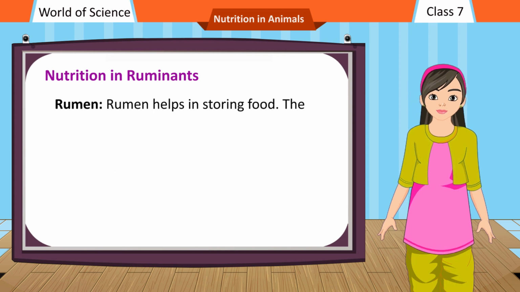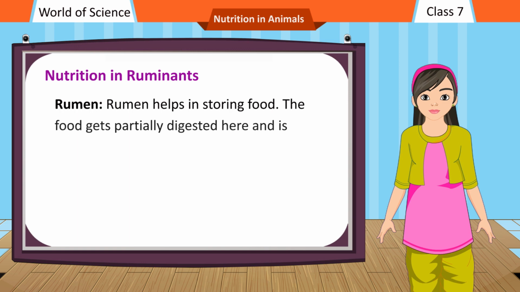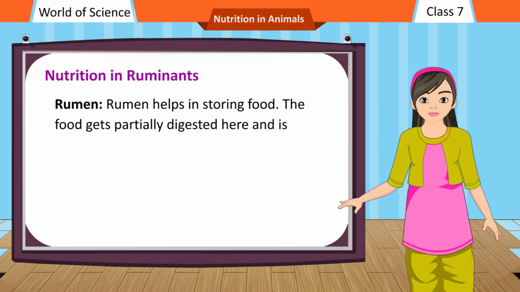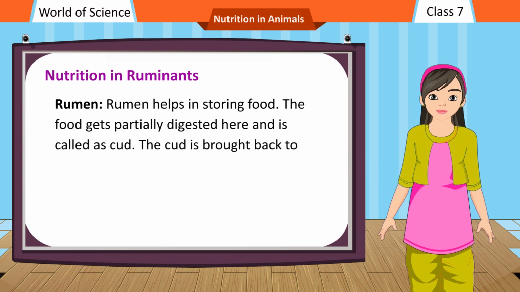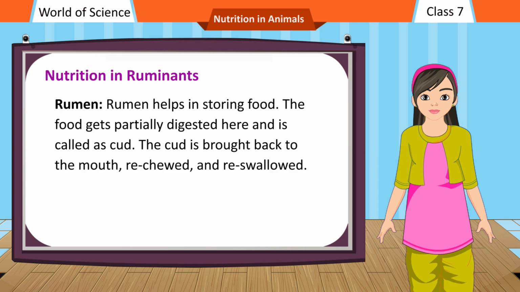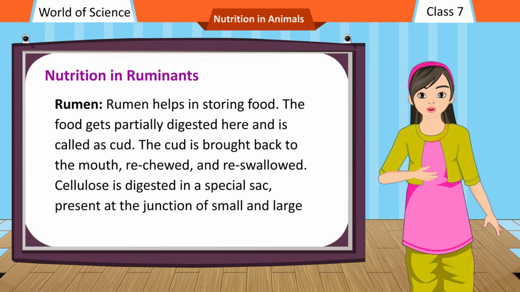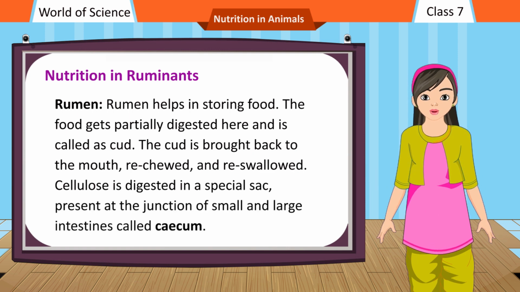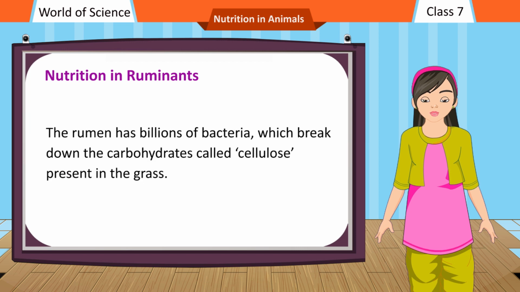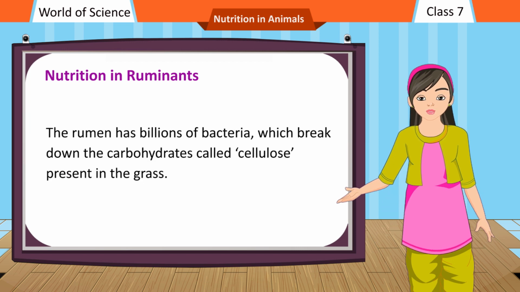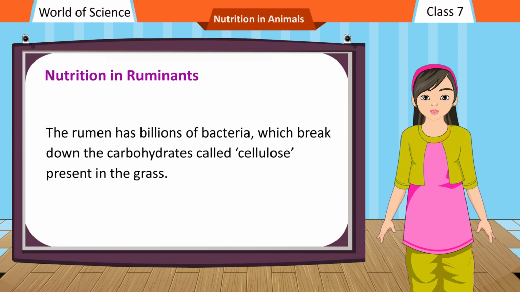Rumen helps in storing food. The food gets partially digested here and is called cud. The cud is brought back to the mouth, re-chewed, and re-swallowed. Cellulose is digested in a special sac, present at the junction of small and large intestines called cecum. The rumen has billions of bacteria, which break down the carbohydrate called cellulose present in the grass.